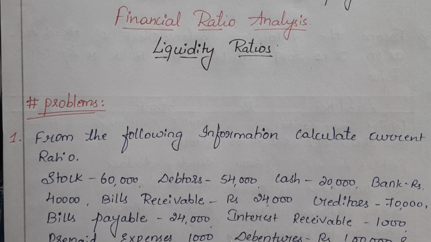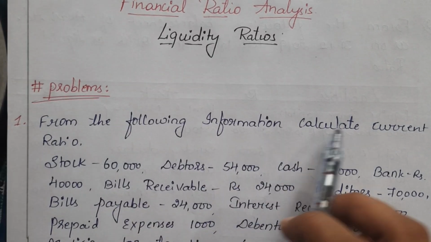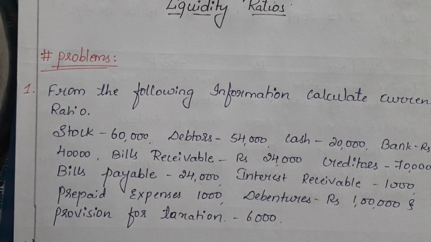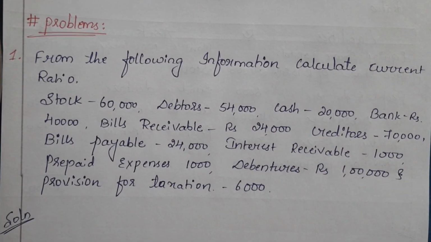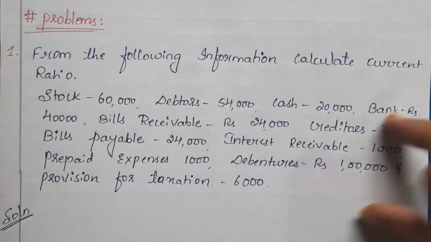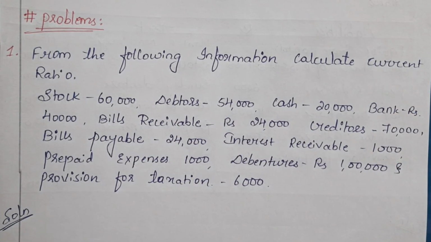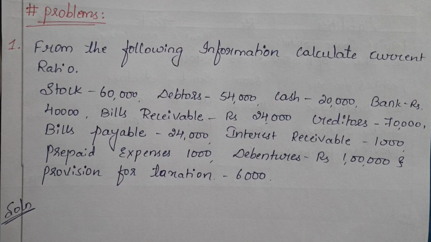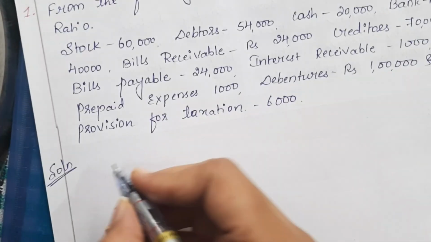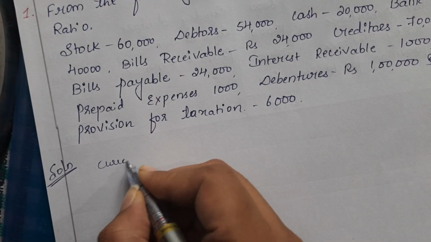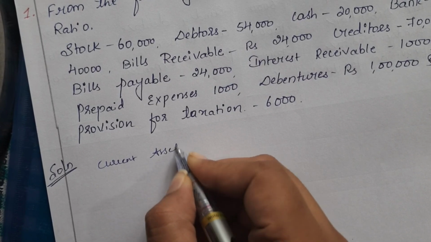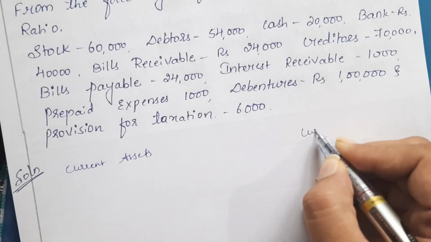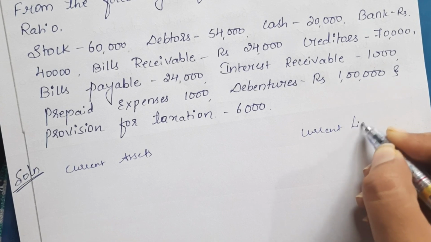So the question here is, from the following information, calculate current ratio, right? So we have to find out the current ratio now. Now the information about current assets and liabilities is given. Okay, so first of all, what we have to do, we have to find out which are the current assets and which are the current liabilities.